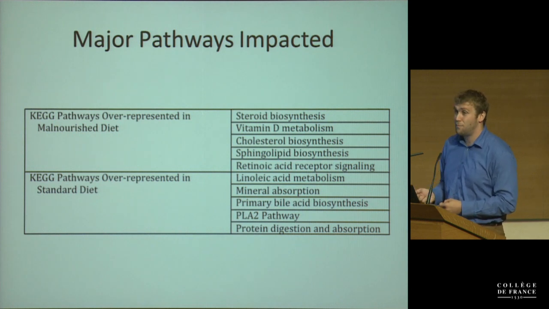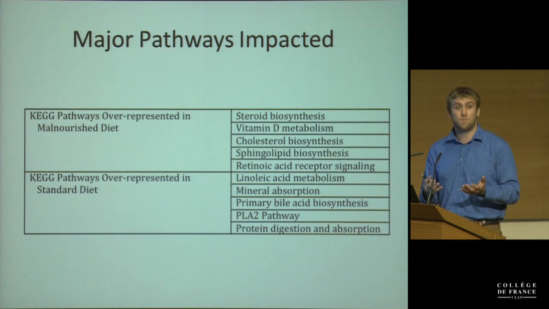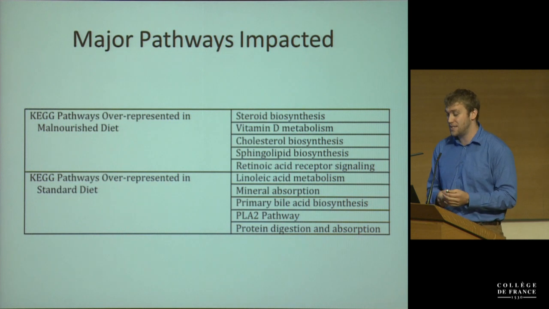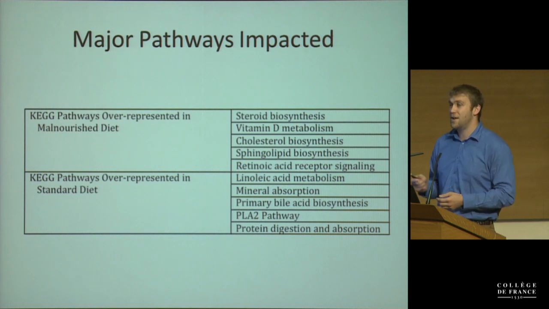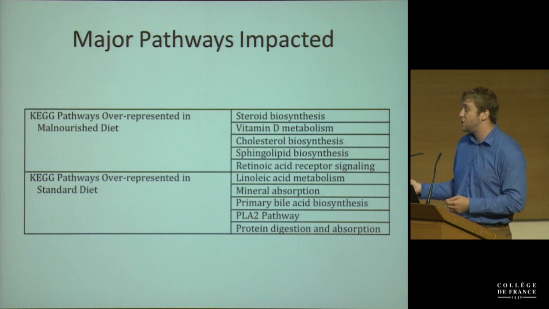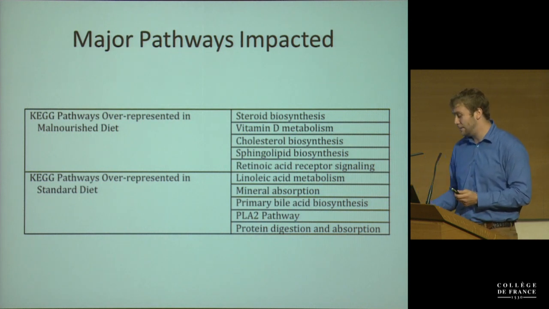So in the standard diet, the major thing that popped up to us looking at the metabolomics was that primary bile acid biosynthesis was enriched. So this is interesting because, of course, bile acids are quite large modulators of the microbiota, and there seem to be just a lot more bile acids in the control mice compared to the malnourished mice, suggesting that there is a problem with liver function. And since this is a diet low in protein, we could see that there's protein digestion and absorption molecules upregulated as well.